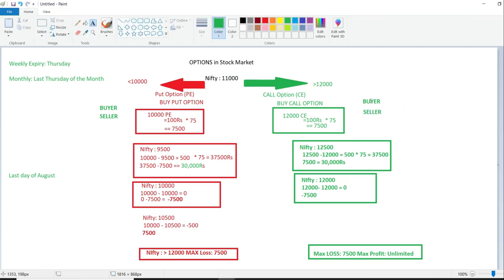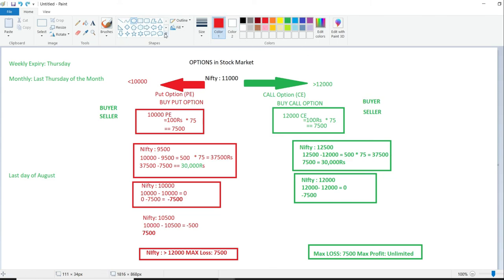Okay, if I take a car insurance example, the people who take the insurance from car insurance companies are buyers. So we take a car insurance from a car insurance company, so we become a buyer. Who will sell the insurance? They become the sellers.